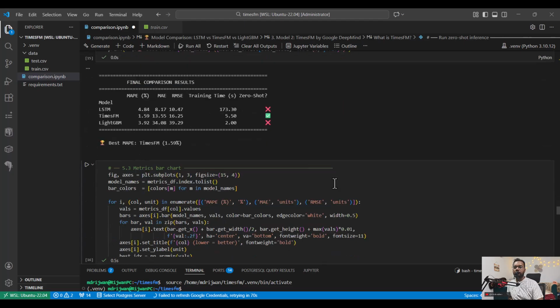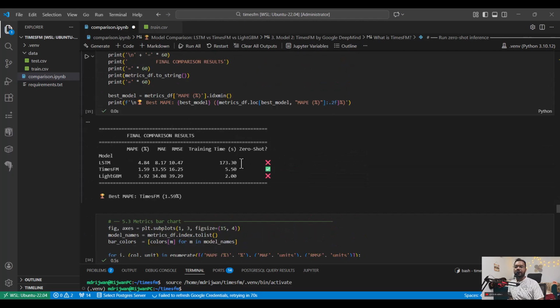So if you talk about the overall comparison, based upon the timing, I will say that if you have the time, then LSTM and a lot of conventional methods could be good. But for zero shot, definitely TimesFM is ahead of the game. And for a more complex model, it will eventually improve, and the LightGBM model is basically surviving, right?